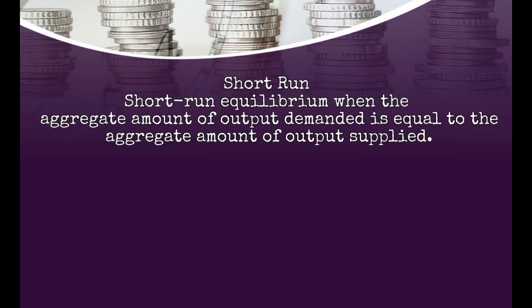Short-run equilibrium. Short-run equilibrium is when the aggregate amount of output demanded is equal to the aggregate amount of output supplied. If the amount of output demanded is greater than the amount of output produced, people chase after the limited goods available and drive up the price level. In response to the increase in the price level, producers create more goods and services. This continues until the amount of aggregate production equals the amount of aggregate demand.